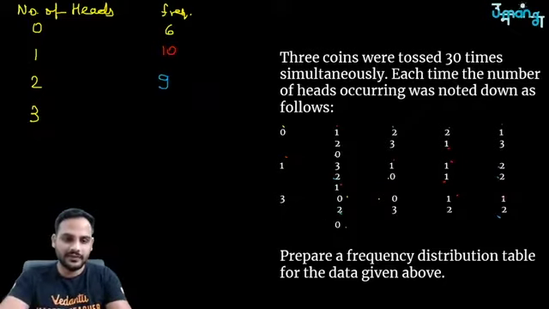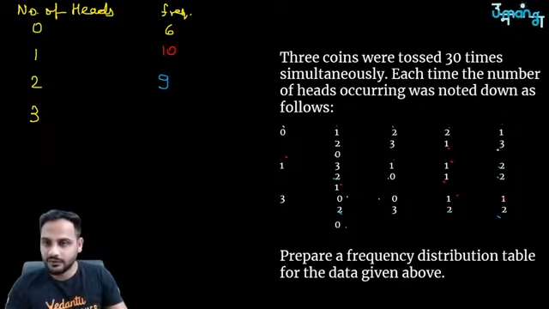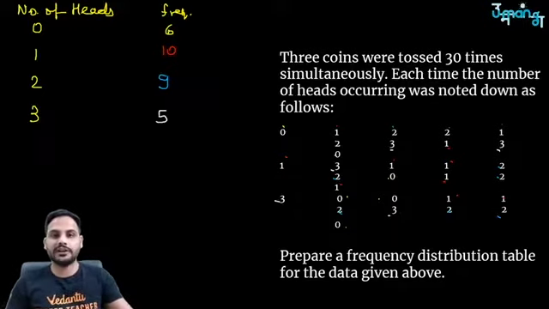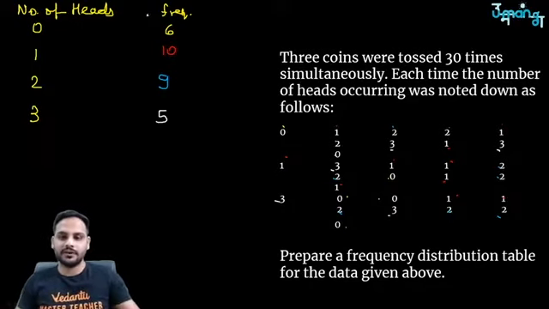And how many times I have got 3 heads? So 1, 2, 3, 4, 5. 5 times. So let's check. 9 plus 5 is 14. 14 plus 6 is 20 plus 10 is 30. 30 times we have done the coin toss. So this is how you can draw the frequency distribution table.